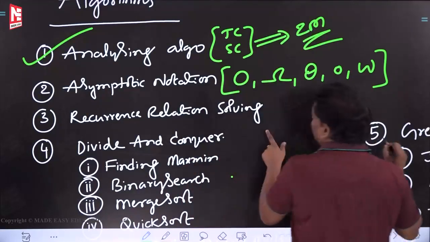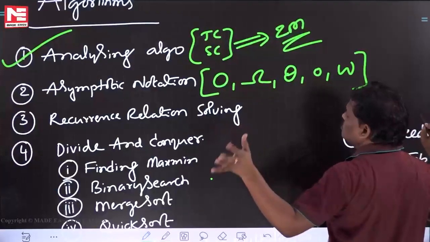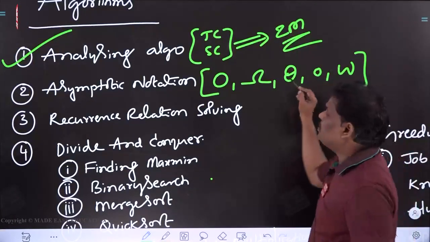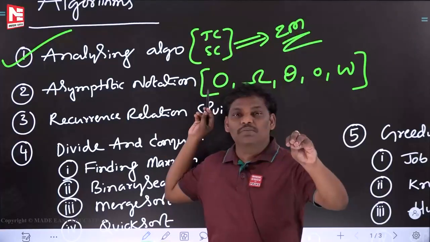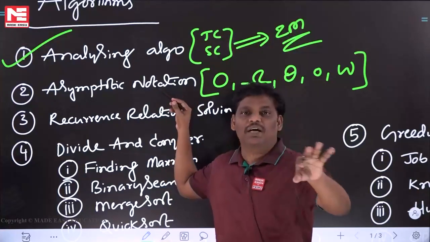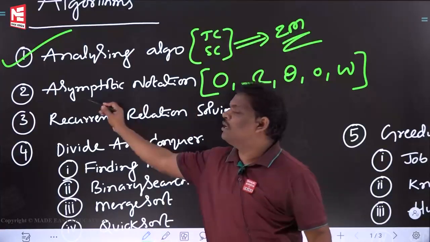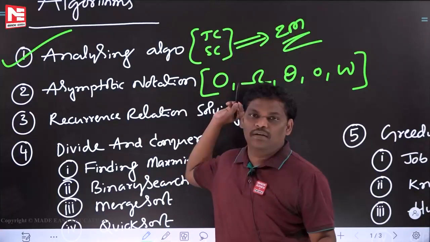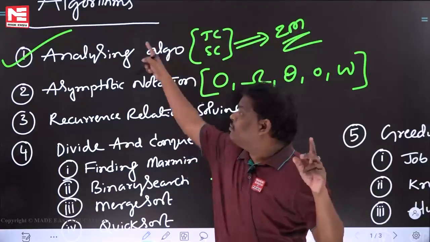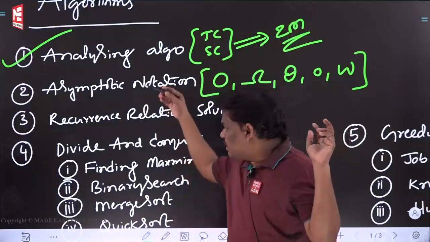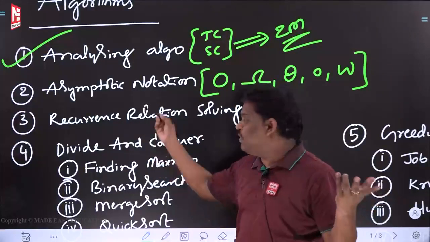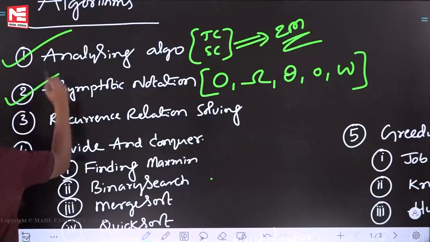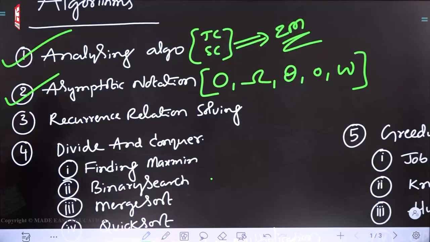Indirectly or directly, in the examination, assume that from the algorithm subject 10 marks are coming, mostly 5 marks are based on this only. In the GATE examination, if 10 marks came from algorithm, indirectly or directly 5 marks belong to asymptotic notation. It is really important, please take care. In time complexity also asymptotic notation is required. Next topic, recurrence relation also involves time complexity. Everywhere it is required. It is a very important topic in the algorithm subject itself. Big O, omega, theta, small o, small omega.